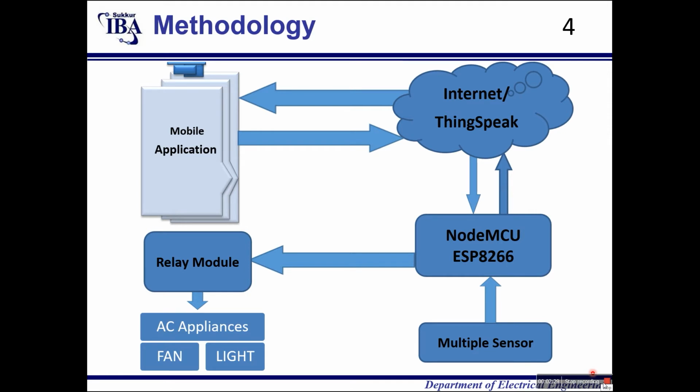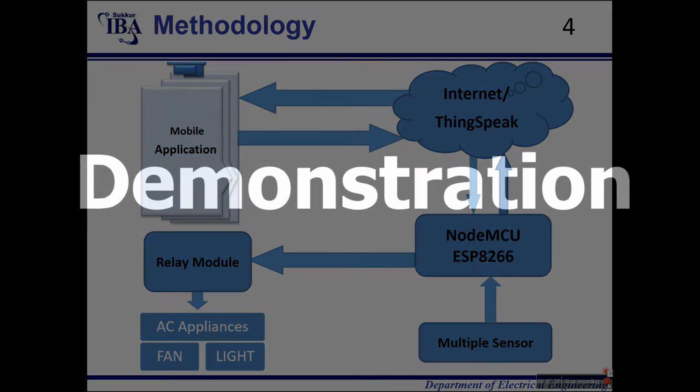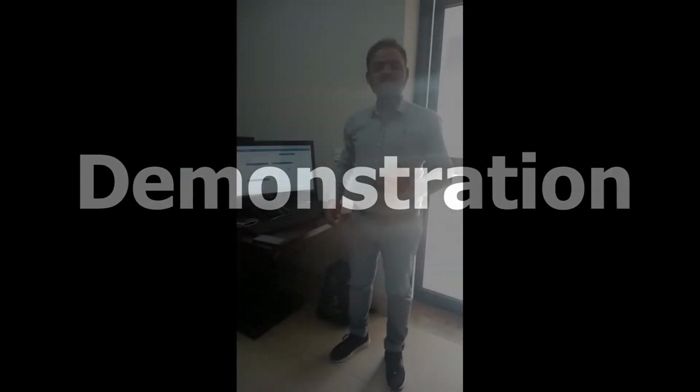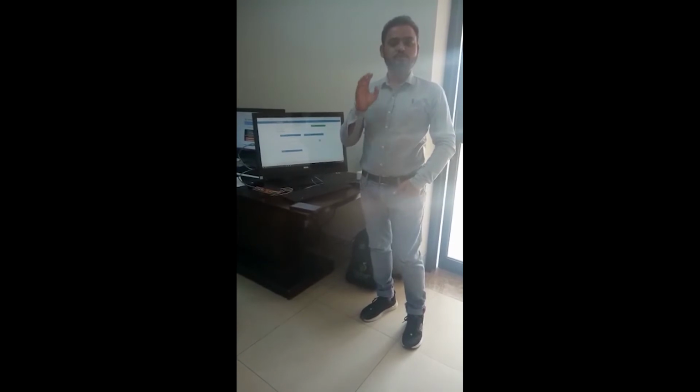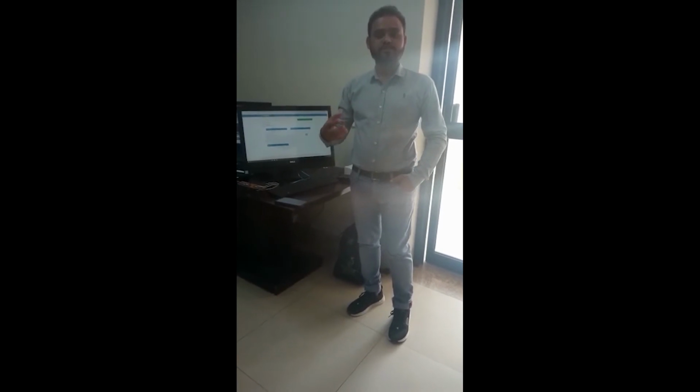Now move to the next position, how the project is actually implemented with the real-time results and graphs. As discussed in the blocks of our FYP, we were using 2 to 3 different platforms to control our appliances and getting the values of the sensors and the ThingSpeak.